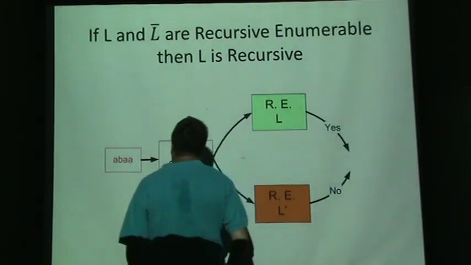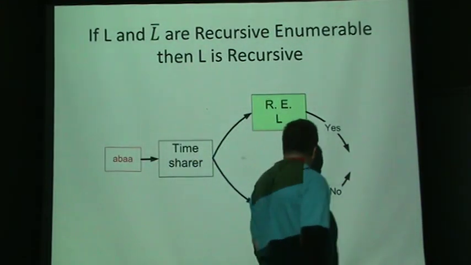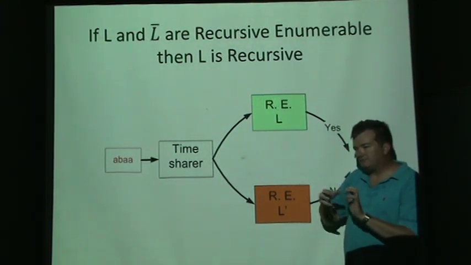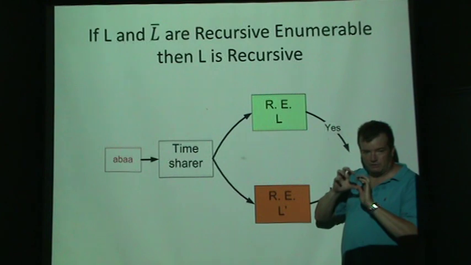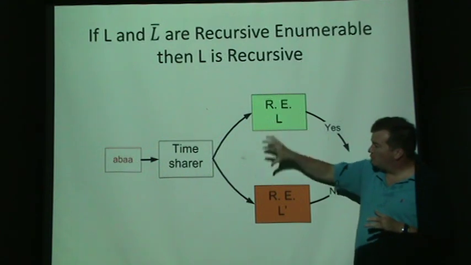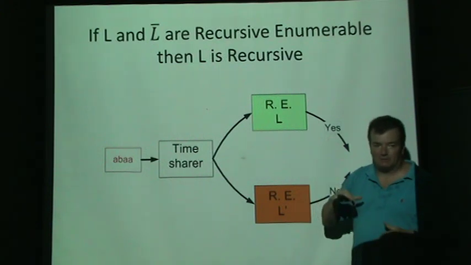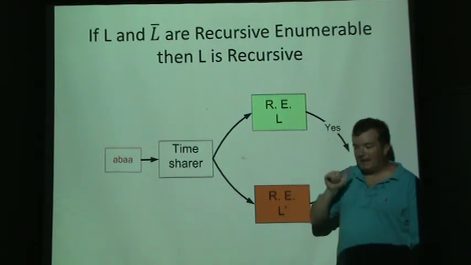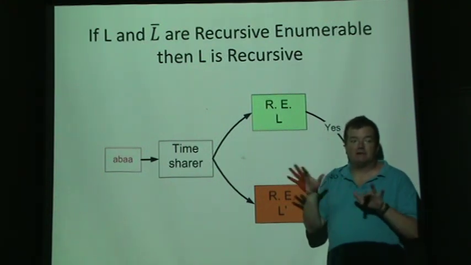Right. So for example, suppose we could build some piece of equipment that could recursively enumerate a language. In other words, print out every member of the language. And then suppose we could recursively enumerate its complement. We could print out everything that's not in the language. Like just before, we wrote a program that will print out every string that is not a number of A's followed by a number of B's where the numbers match. Every string that doesn't meet that condition.